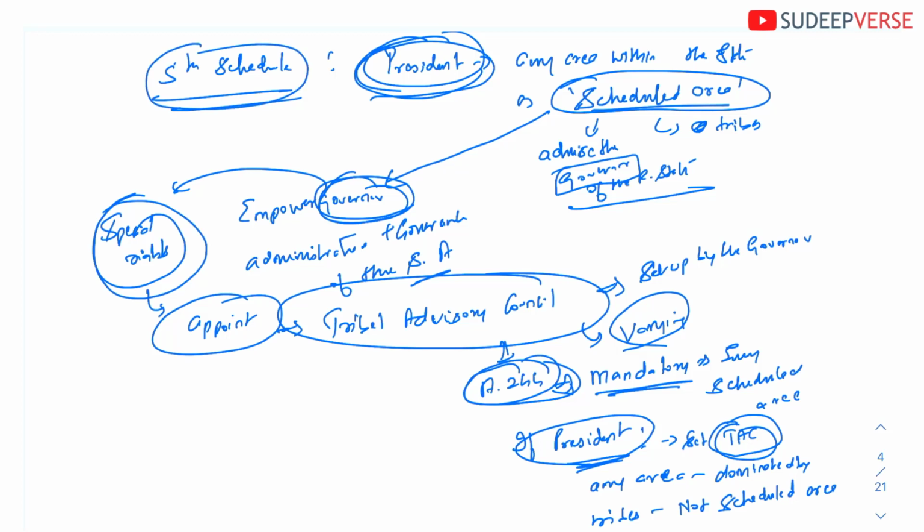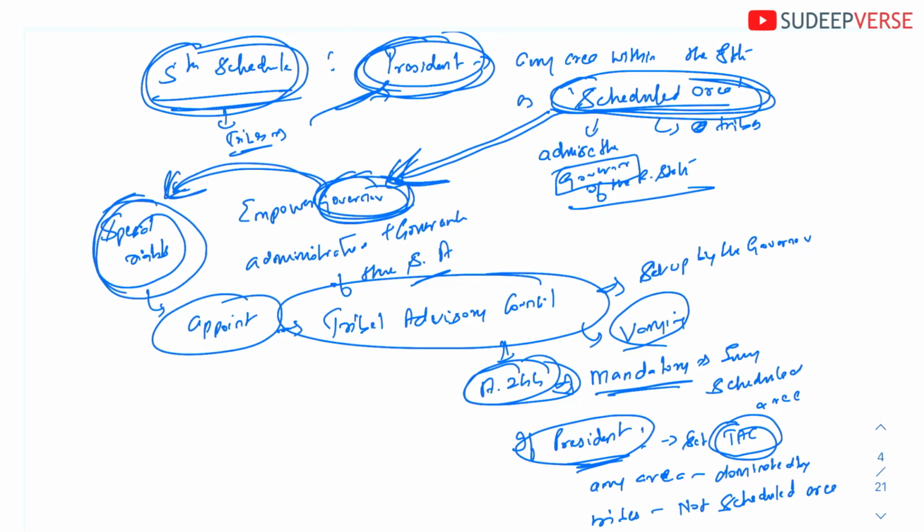So just to give you a summarization, the 5th schedule is mainly concerned with protecting against the alienation of land amongst the tribes. So to protect them, the important criterion is for the president to declare that area as scheduled area. The moment the president declares it as scheduled area, the control of the scheduled area comes under the ambit of the governor, and the governor, to help implement the 5th schedule or the special rights, will appoint something called a Tribal Advisory Council. Okay, according to Article 244, it is mandatory for every scheduled area to have a Tribal Advisory Council, which is set up by the governor.